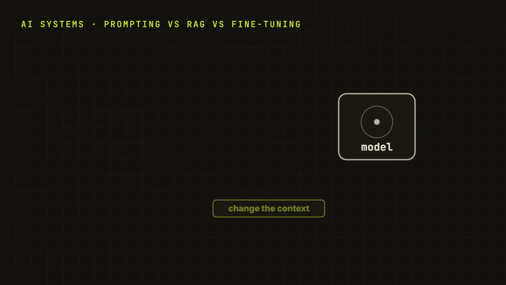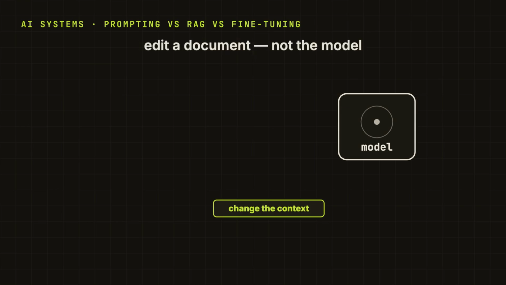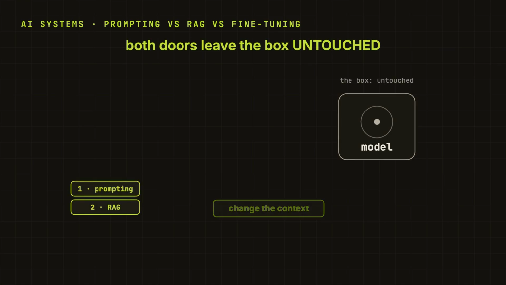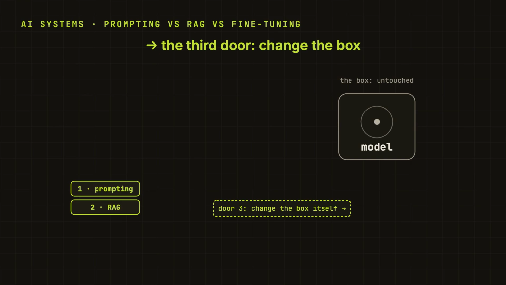So, RAG is: change the context, fetch the right piece, slip it in. For a large or changing collection of documents, retrieval is our usual default. We edit a document, not the model. That is the important part. And notice, both doors so far leave the model itself completely untouched. Which brings us to the third one, where we actually change the box. And this is where the common confusion starts.